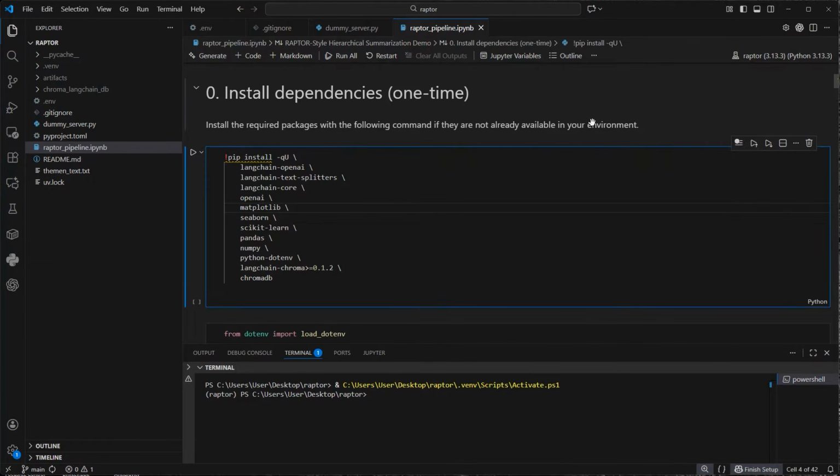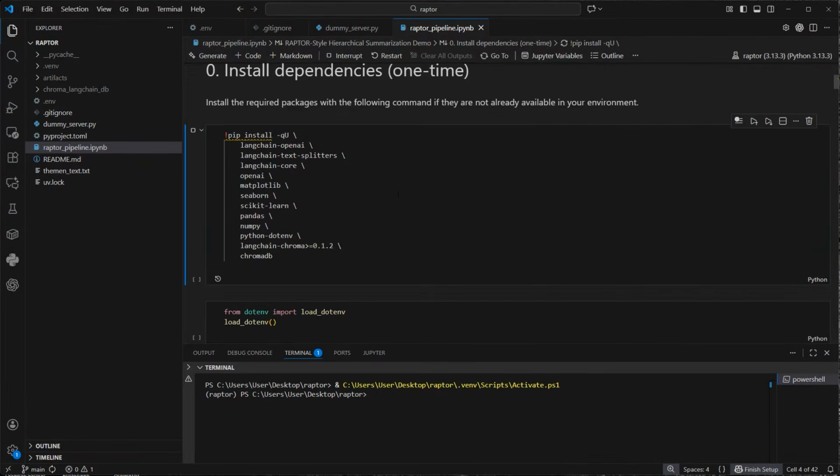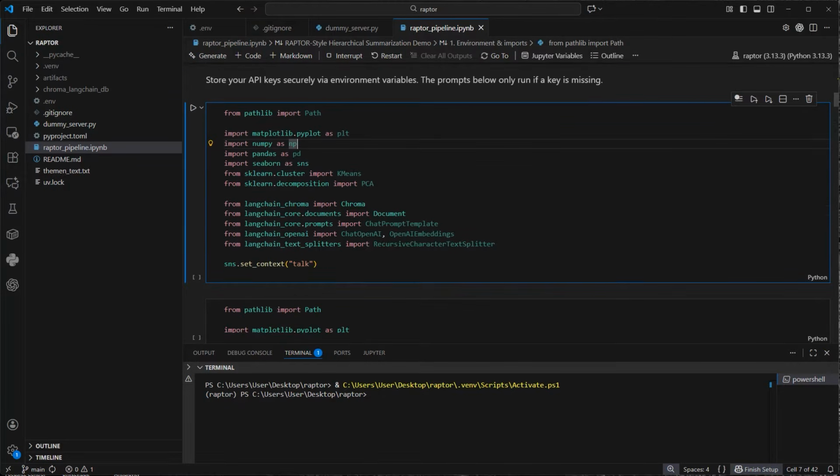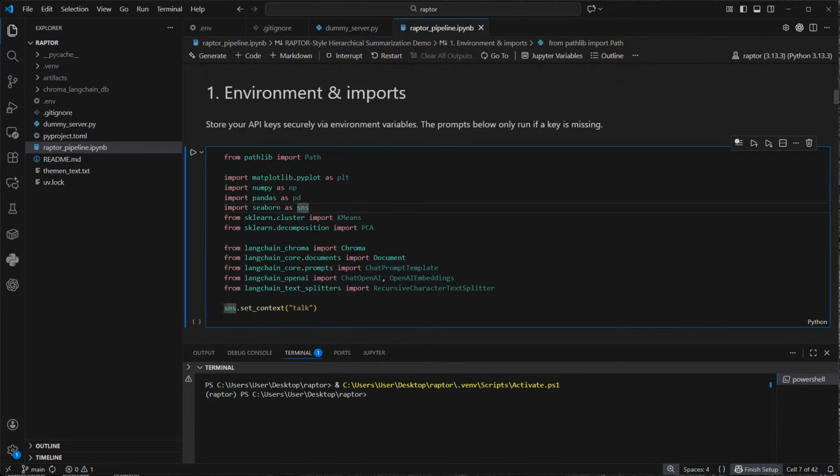So first we have to install the dependencies. You can just run that line of code. We import the OpenAI API key, which is in my .env file. You also have to use this OpenAI API key. Okay, after that we can import the required libraries. We will use Matplotlib for the visualization, also Seaborn, sklearn cluster, where we will use k-means clustering, and also the PCA class for the principal component analysis. And of course we also need some LangChain classes like the recursive character text splitter to split the document into multiple chunks, ChatOpenAI, and some more.